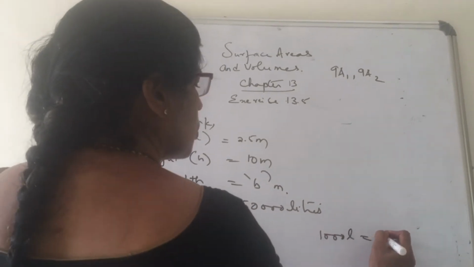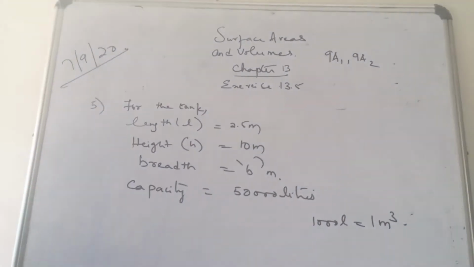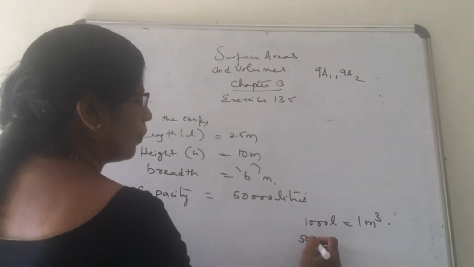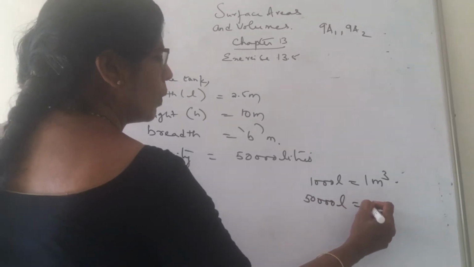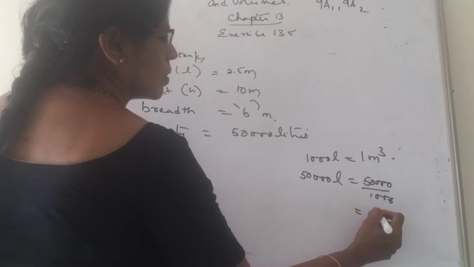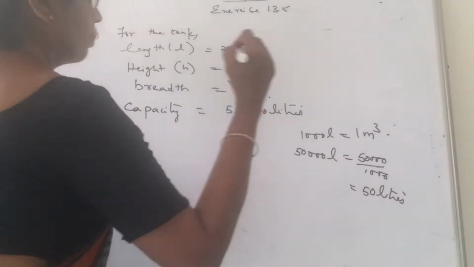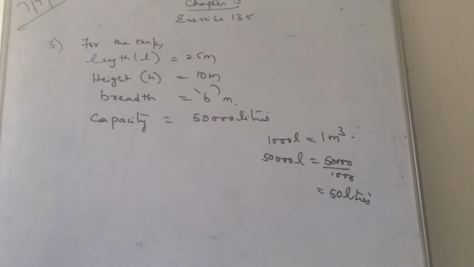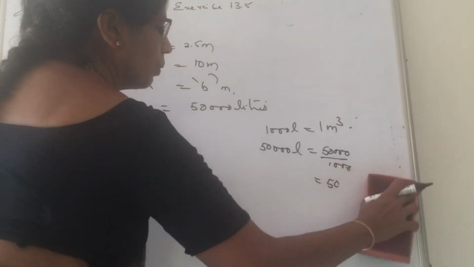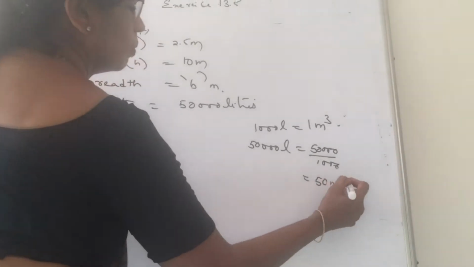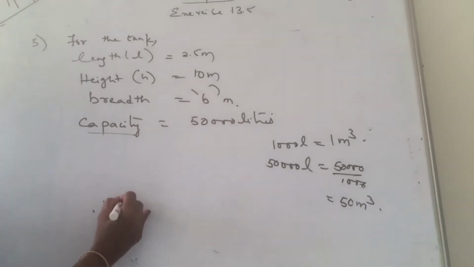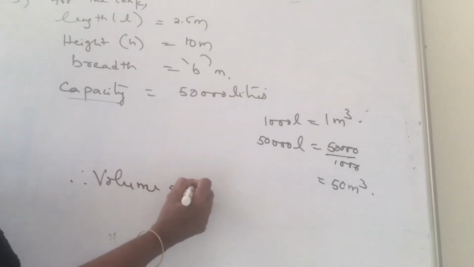Convert the liters to cubic meters. 1000 liters is equal to 1 cubic meter. 50,000 liters is equal to how much? 50,000 divided by 1000, that is equal to 50. To convert liters to cubic meters, children, divide it by 1000. This capacity is given in liters, therefore volume is equal to 50 meters cube,